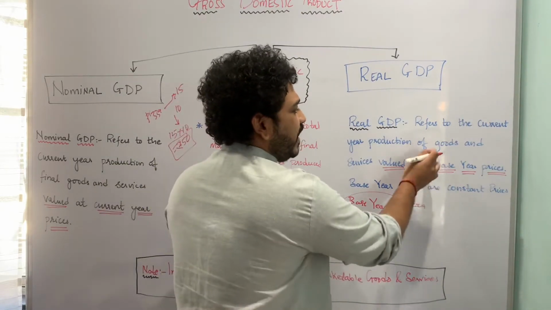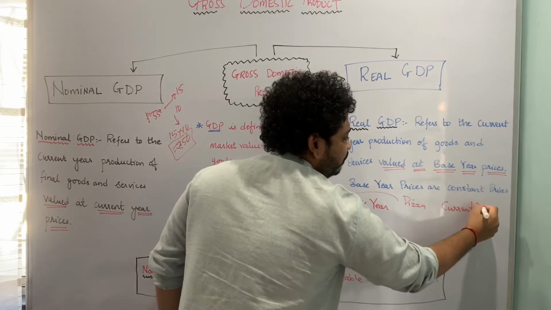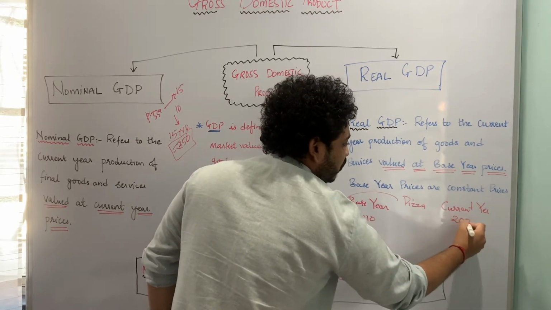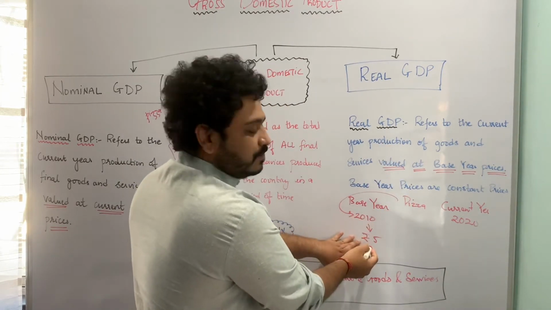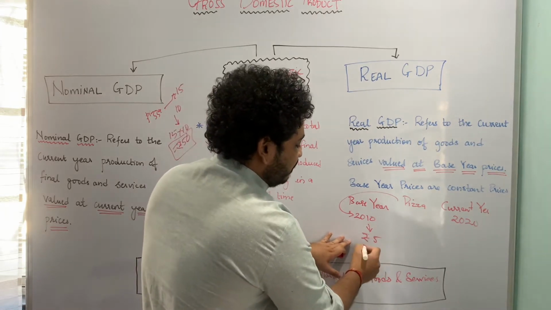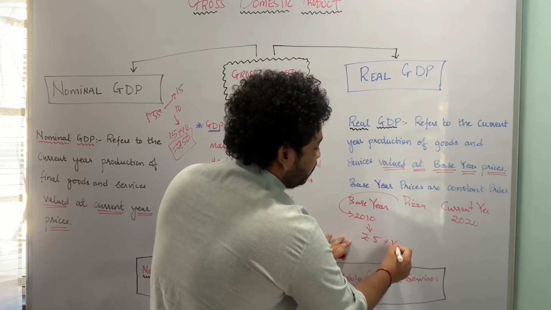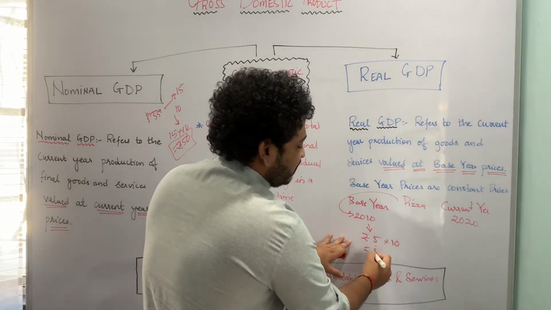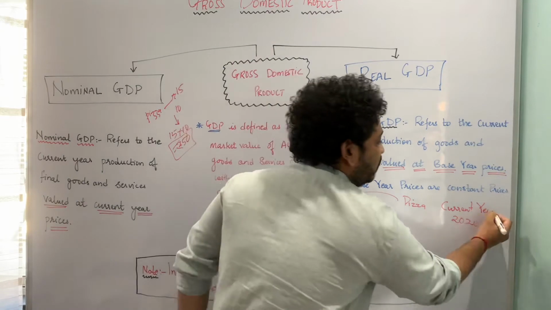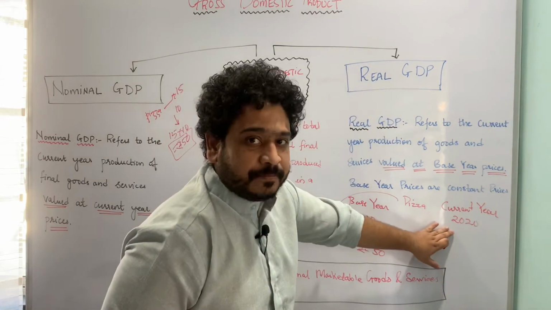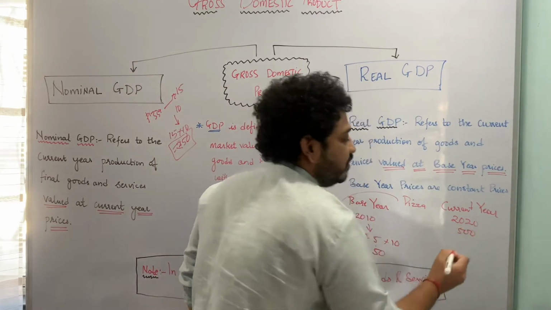And let us look at the current year's production. The current year is 2020, and when I was looking at pizza with base year price of rupees 5, I was producing, for example, 10 units of the same. So the quantity into the price gives me 50 as the contribution. But now, in the current year, I am looking at the current year's production, and that production is say 500 units of pizza.